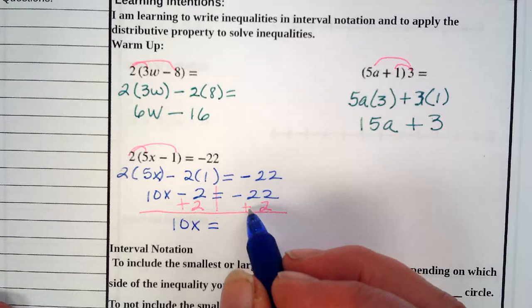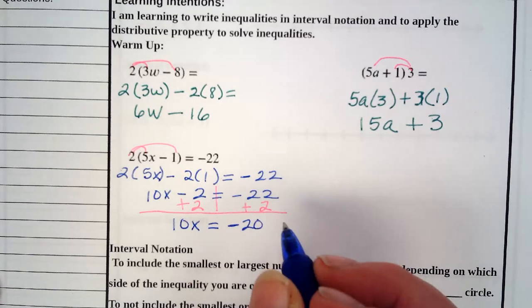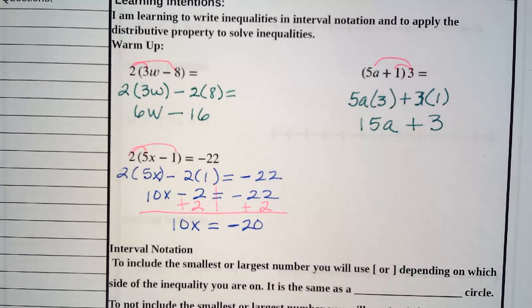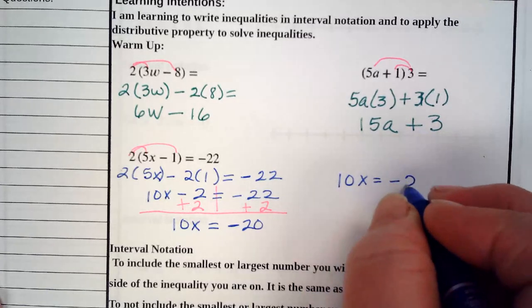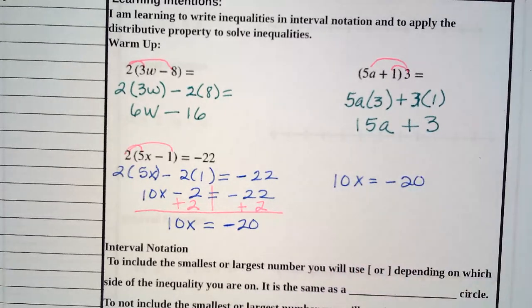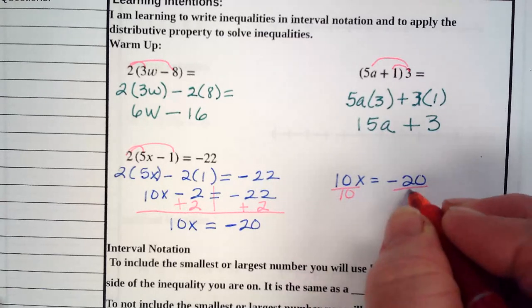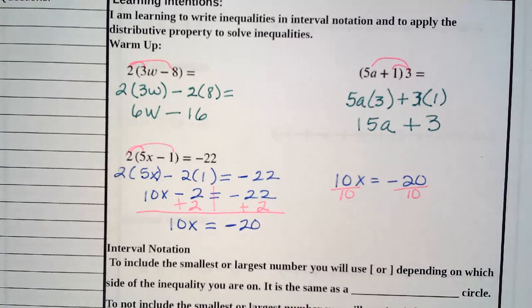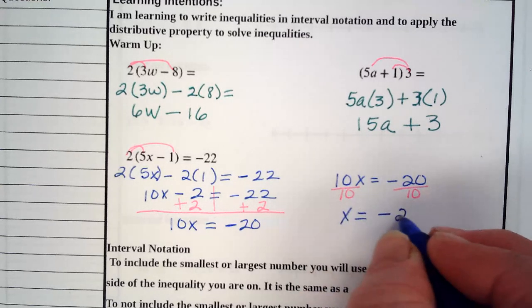I'm going up the number line 2, so that is negative 20. Last step, divide both sides by 10. And x is equal to negative 2.